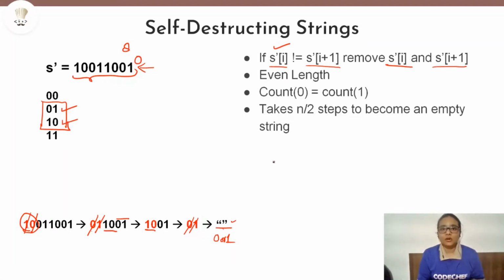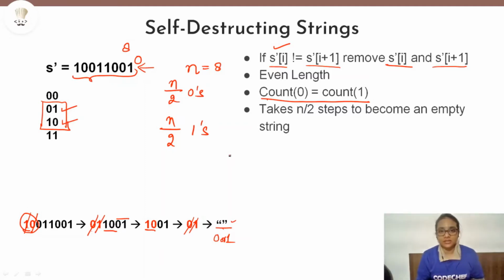The second thing to observe is that the count of 0s and the count of 1s will be equal to each other if it is a self-destructing string. That means if the length of the string is n, here 8, then we will have n by 2 zeros and n by 2 ones in the string. Then only it will be a self-destructing string.